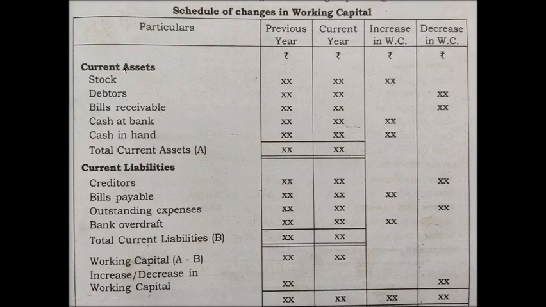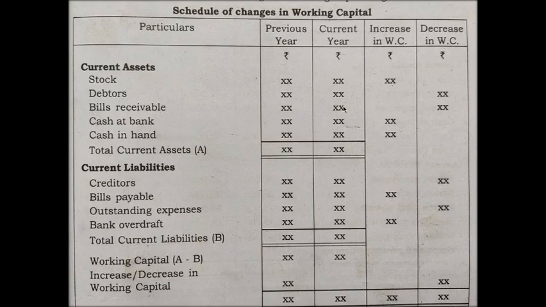You have to begin with current assets, because the working capital equation is current assets minus current liabilities. So first is current assets; never ever begin with current liabilities. Give a heading of current assets followed by the various items, then current liabilities with their various items.